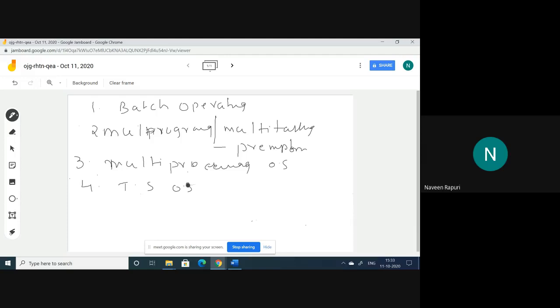We will get more knowledge and good clarity at the time of solving problems in CPU scheduling about multitasking and time sharing. What kinds of problems apply to time sharing, and what problems apply to multi-programming, and all these things. And the next one is real-time operating system.